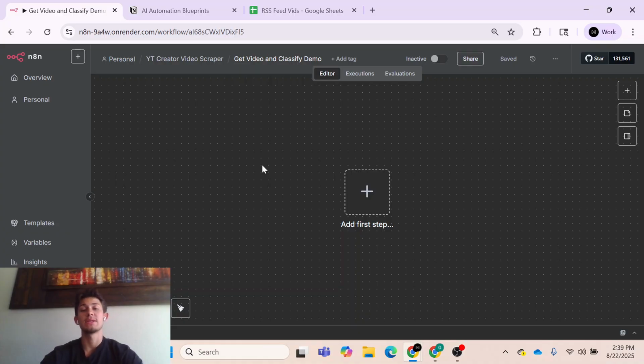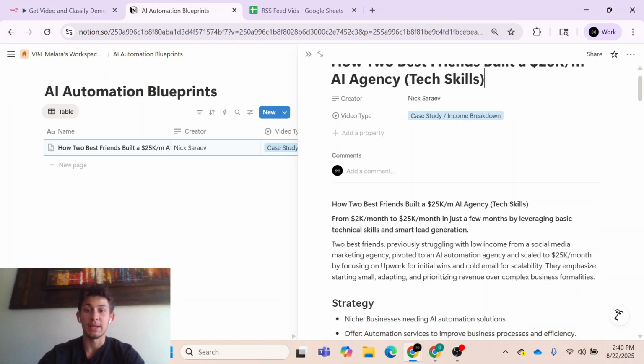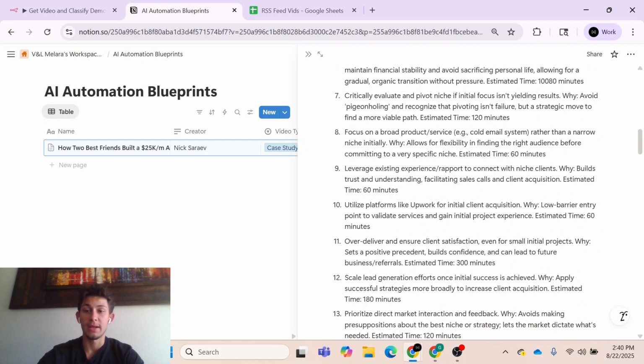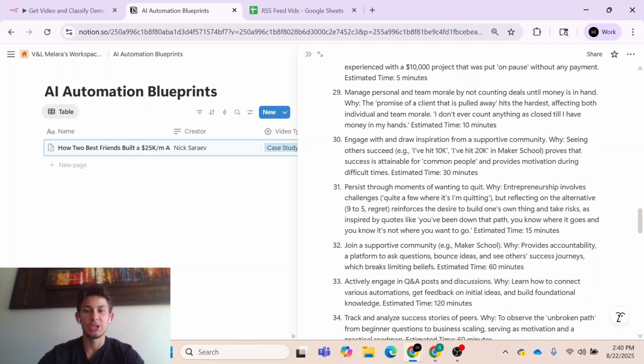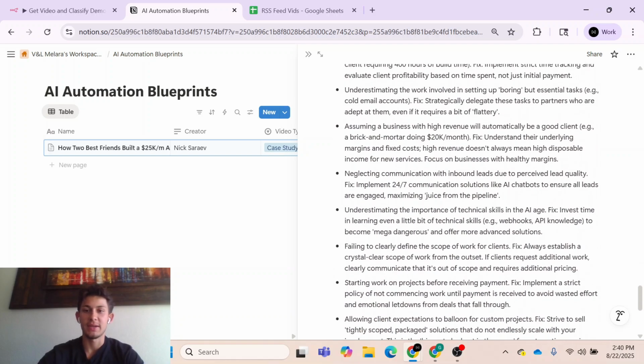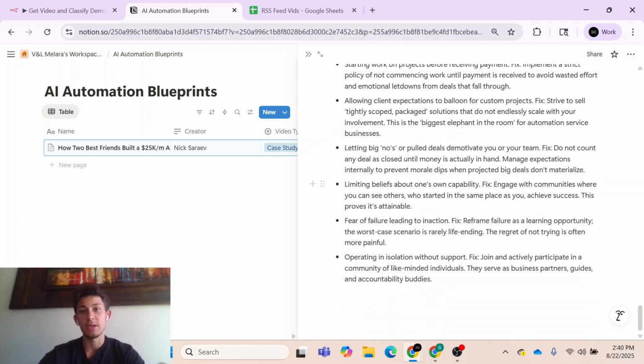How it's going to work is that we'll have a list of YouTubers that we care about. We care about watching their videos. And what we're going to check is if they posted a new video. And if they posted a new video, we're going to grab the transcript of that video, extract some key information, format it, and then push it to a Notion database. And hopefully our end goal is something like this, where we have a properly formatted execution plan, strategy, common pitfalls and fixes, and stuff like that. So yeah, hopefully that makes some sense.